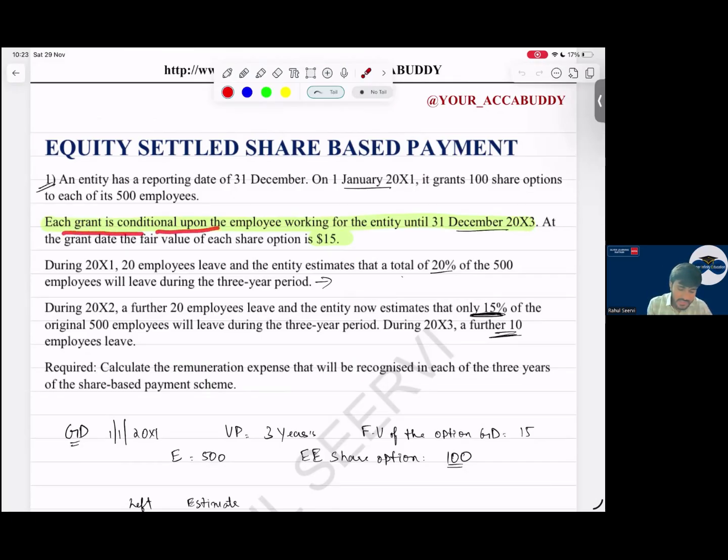Each grant is conditional upon the employee working for the entity until 31st December 2002, that is X1, X2, X3, 3 years. At the grant date, the fair value of the share option was $15. In X1, 20 employees leave, and the entity estimates that a total of 20 percentage of the 500 employees will leave. They are saying already 20 left. So can I say this 20 left is already included in this 20 percentage? Yes, sir. So what will I say then?